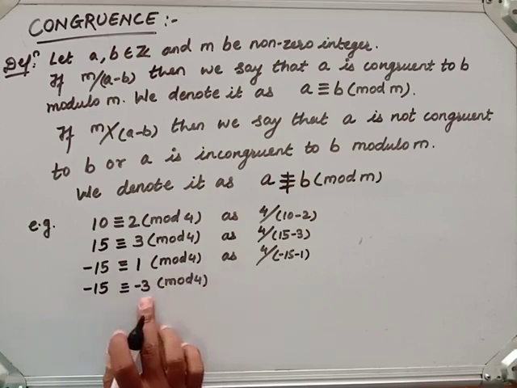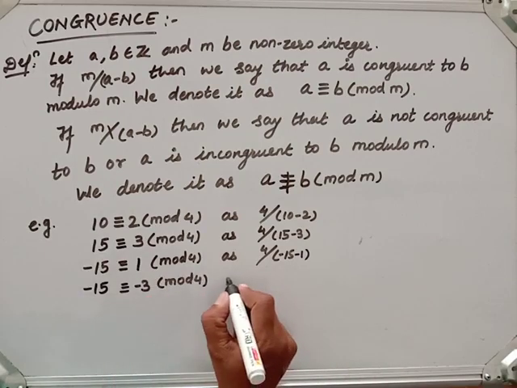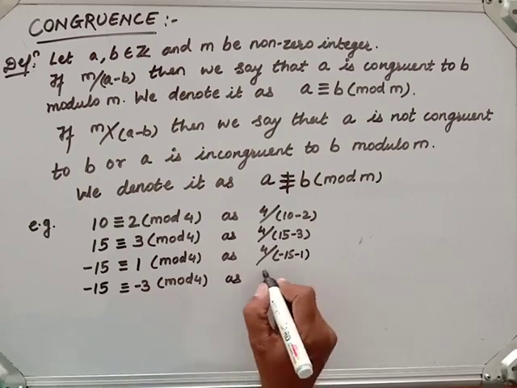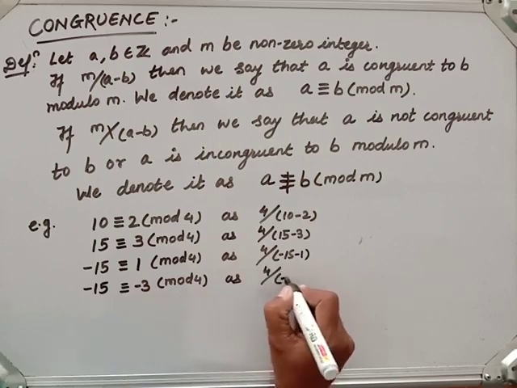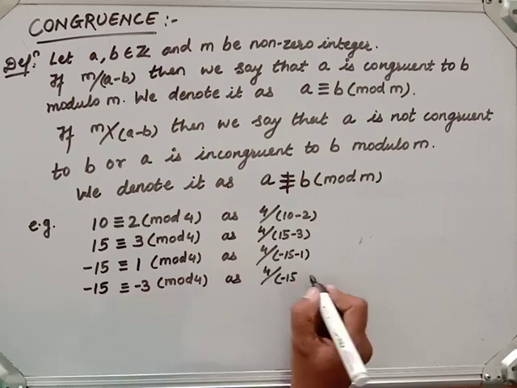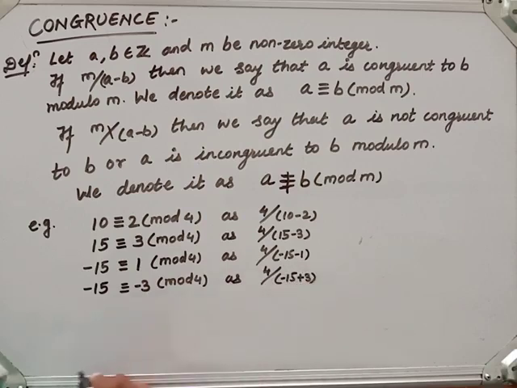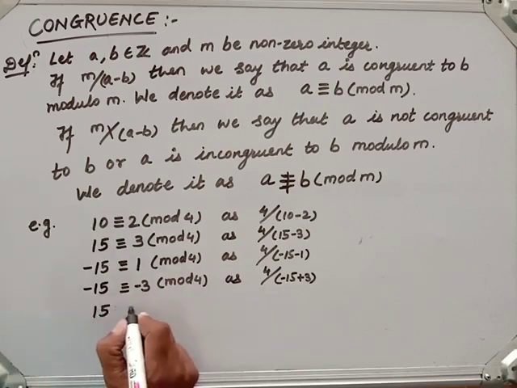If we write minus 3 as a remainder, as I showed here, then 4 divides minus 15 minus of minus 3, which becomes plus 3 here. In that case, the quotient will be negative, and the remainder is also negative.